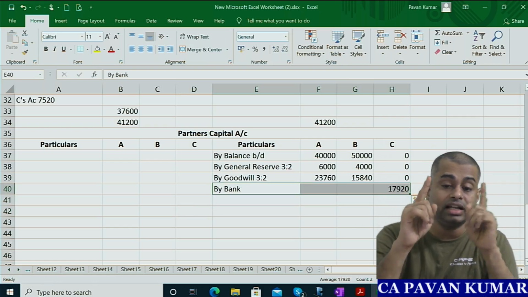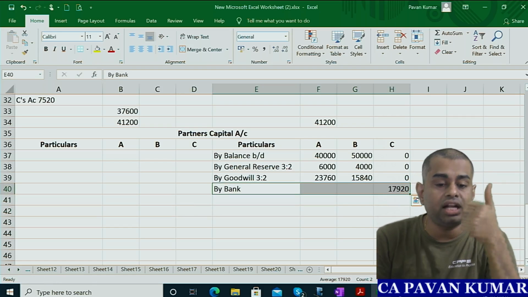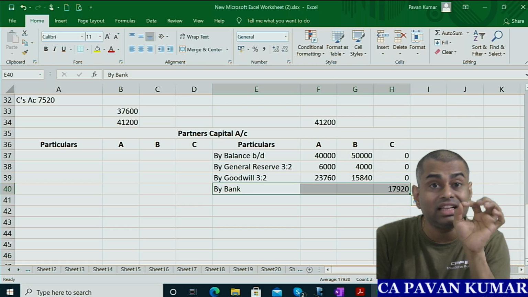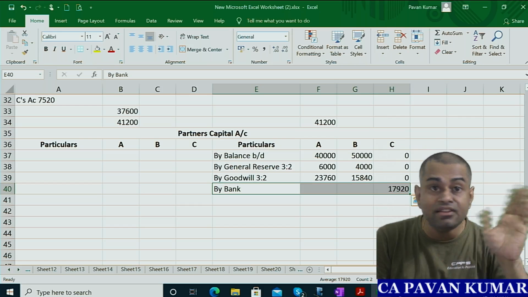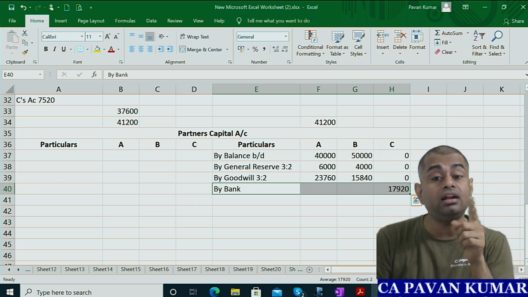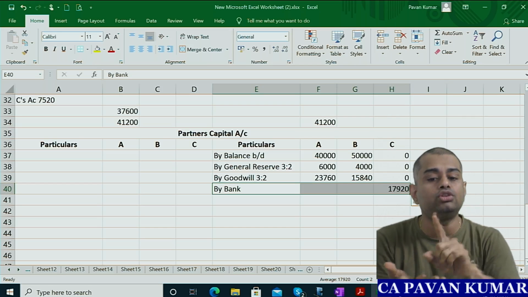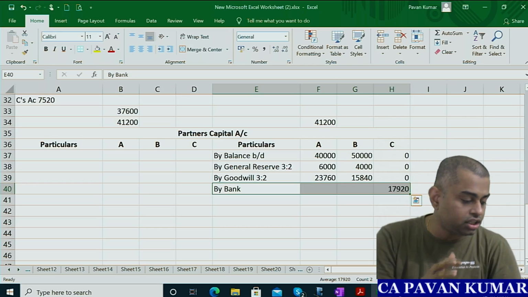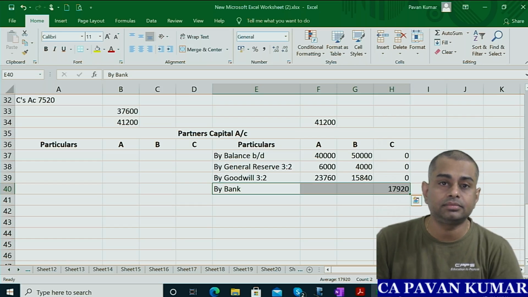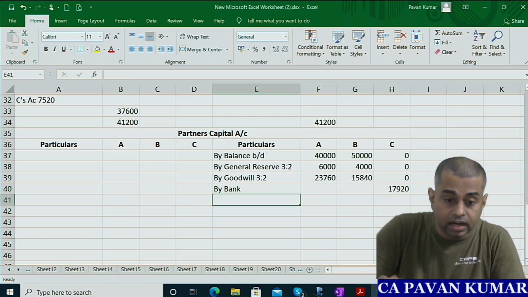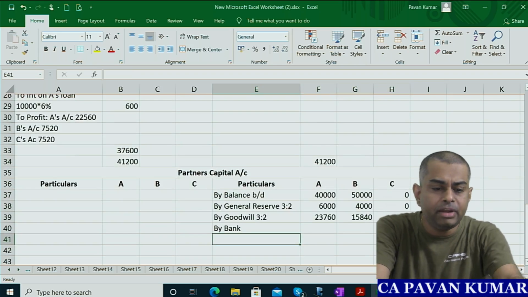Okay, just look at the numbers. Again, general reserve and goodwill are existing on 31st March 2015. That day C was not there. C entered from 1st April 2015. So goodwill and general reserve belong only to old partners. You should not give that to new partners. You understand?